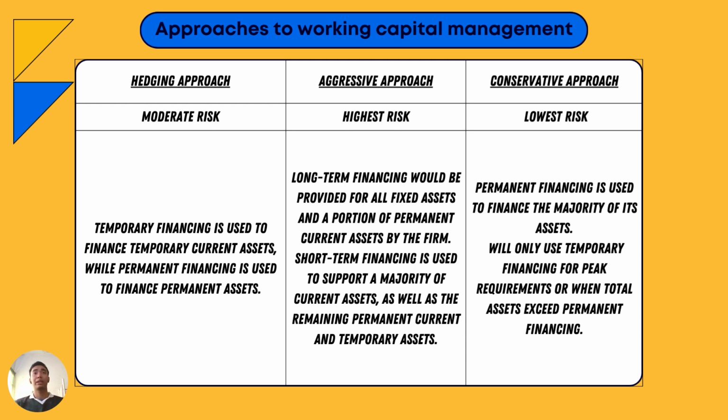And lastly, we will move to approaches to working capital management. The first approach is the hedging approach. It will take moderate risk. What is meant by the hedging approach is that temporary financing is used to finance temporary current assets, while permanent financing is used to finance permanent assets. Financing activities should match the asset requirement, and there is no need for emergency funds.